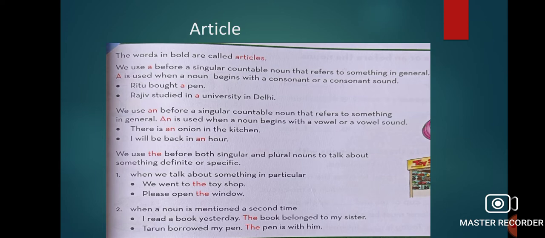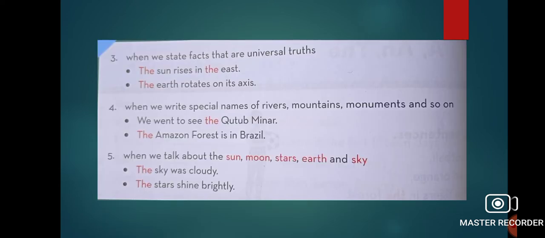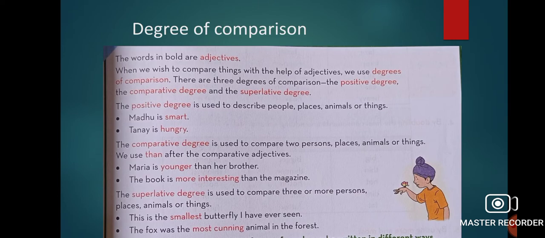Okay? So now we'll move towards our third topic, that is degree of comparison. Now, suppose you are 3 brothers and sisters in your house. So how we'll say? She is small, she is smaller than her, and she is the smallest. Like, so degree of comparison is something like this. It is associated with adjectives also.